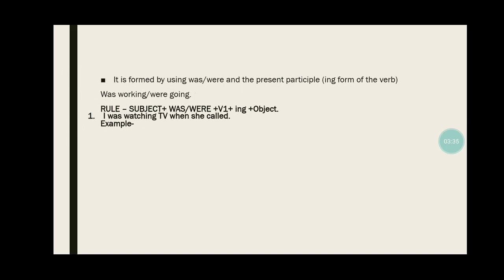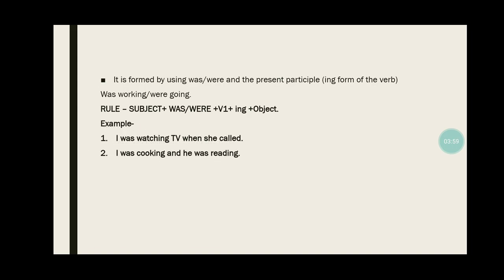For example, I was watching TV when she called. अब इसमें I was watching, was से you come to know that we are talking about the past thing, and then watching से हमें पता चल रहा है that is continuous form. TV when she called, जब मैं TV देख रहा था तो उसने मुझे कॉल किया.